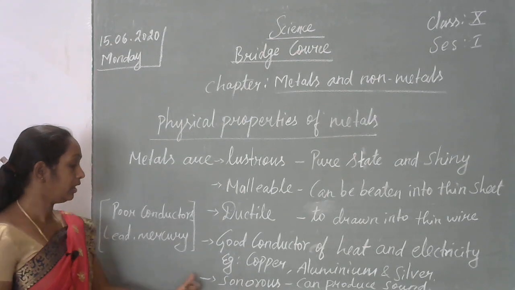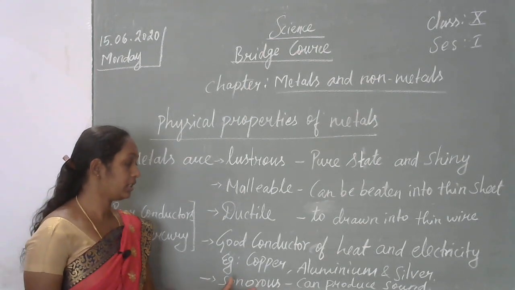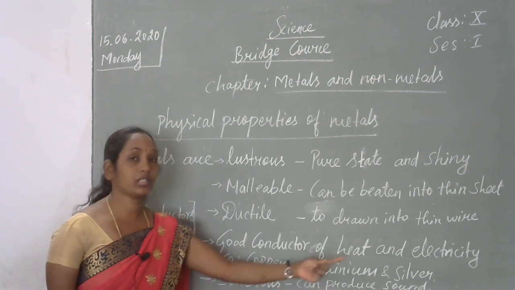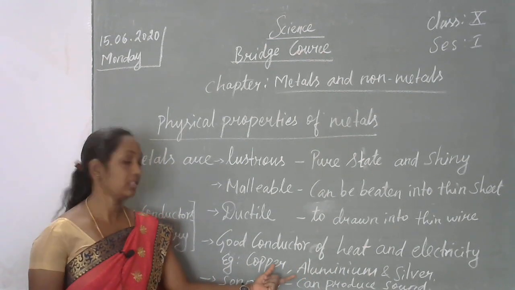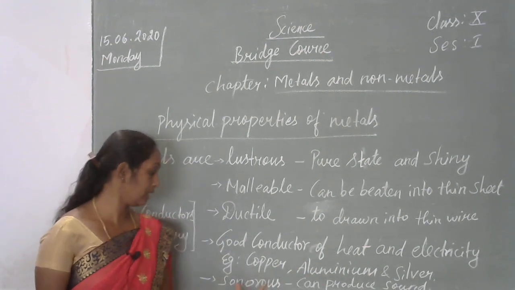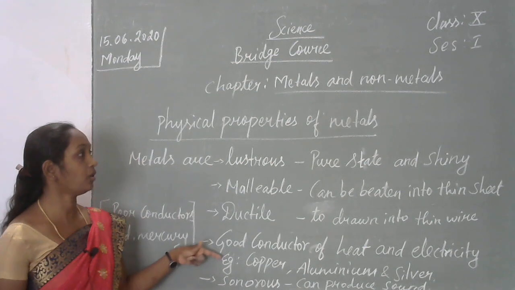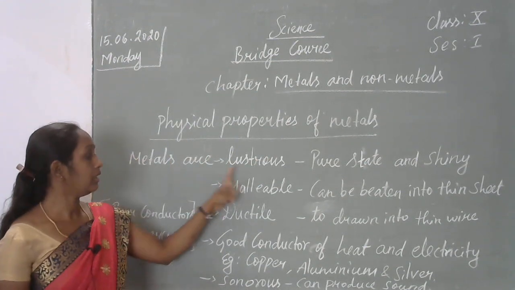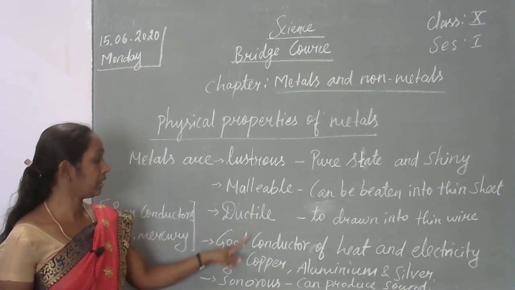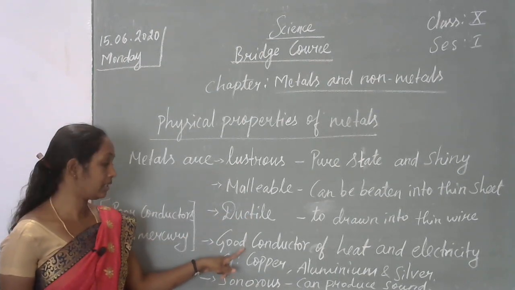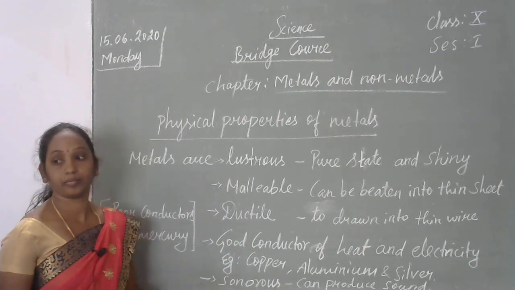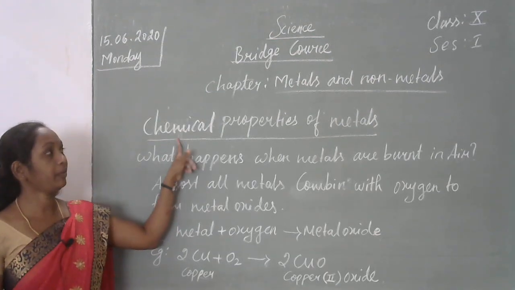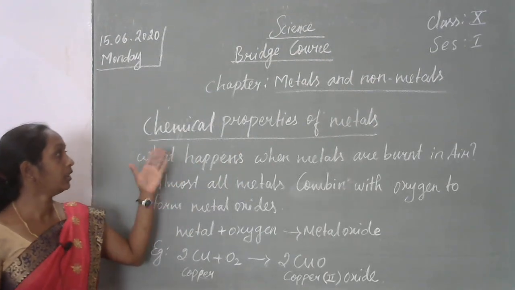Next character is sonorous. Sonorous means metals can produce sound. If we beat metals, they make a sound; that is sonorous. So these are the properties of metals. Once again, the physical properties of metals are lustrous, malleable, ductile, good conductors of heat and electricity, and sonorous. Now the next topic is chemical properties of metals.